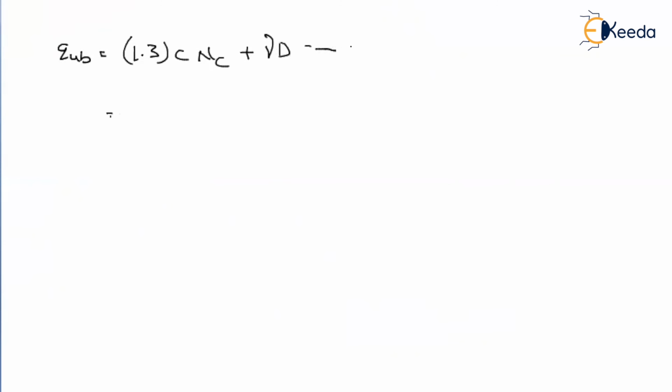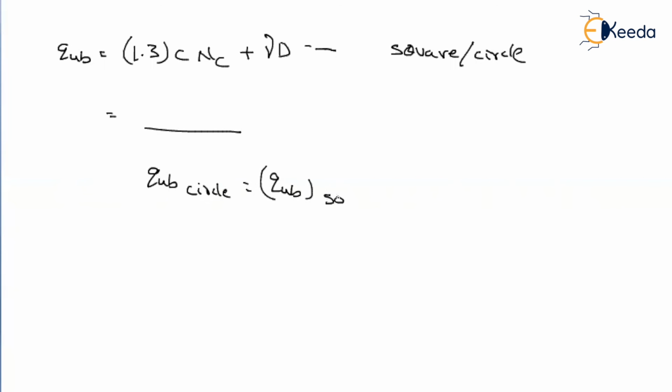So whether it is a square or a circle, what is the shape factor for NC? If you recall, 1.3, either for a square or a circle. For both it is the same, for both 5.7 as well. What about the depth? 0. So the ultimate bearing capacity for the circle will be equal to the ultimate bearing capacity for the square,